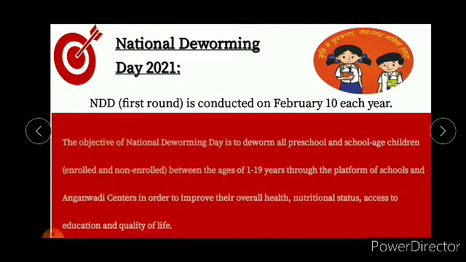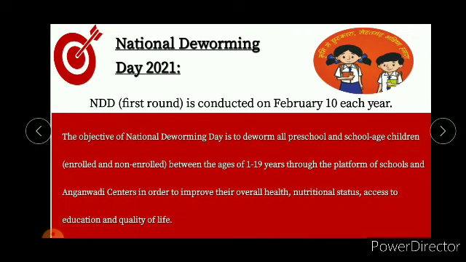So there is also a day that should be remembered, that is National Deworming Day 2021. So the NDD first round is conducted on February 10 each year, and the objective of National Deworming Day is to deworm all preschool and school age children, enrolled and non-enrolled, between the ages of 1 to 19 years through the platform of schools and Anganwadi centers, in order to improve their overall health, nutritional status, access to education, and quality of life.